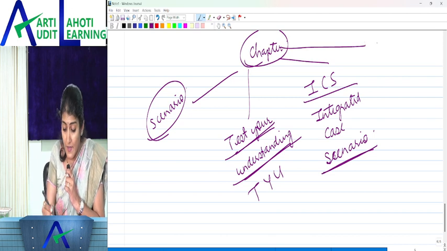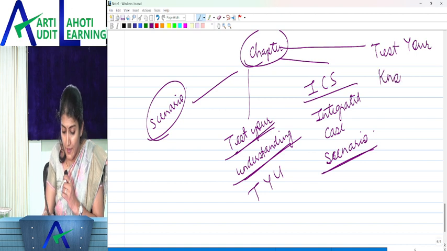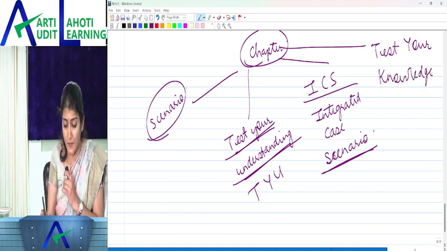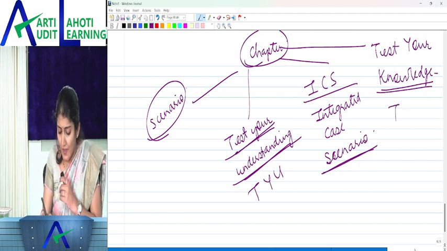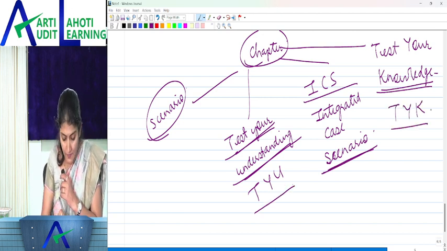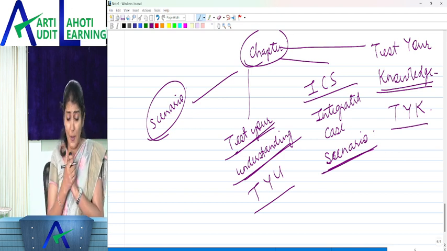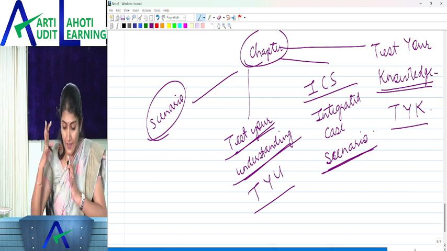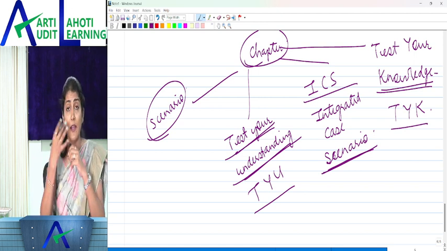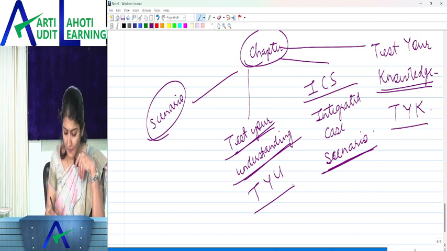And then towards the end, you have the TYK, that is the test your knowledge, right? You have the questions regarding the TYK. So those are the theoretical questions, which used to be there in the earlier study material also, right? So you have the test your knowledge questions over there. So this is the outline of the chapters in the new syllabus, right? So test your understanding and integrated case scenario, and also the test your knowledge. Okay. Right, so I think this gives you a fair idea.